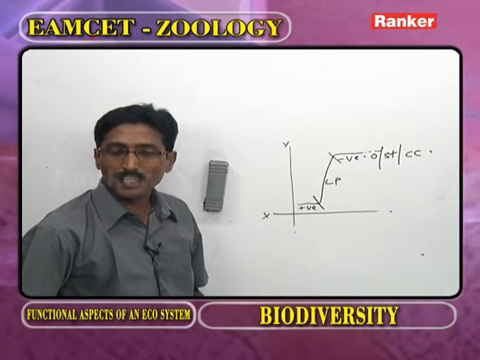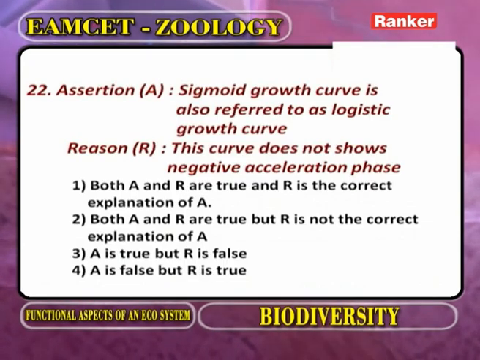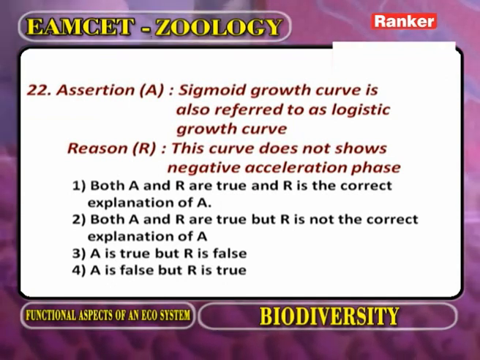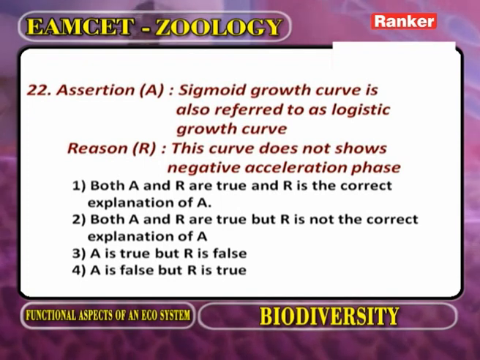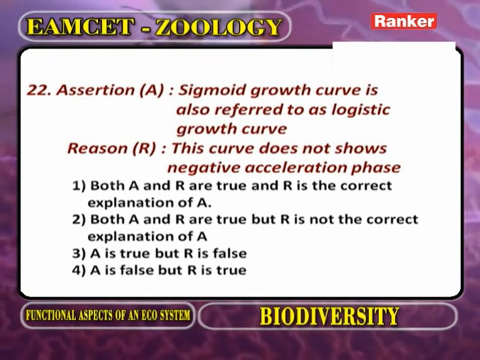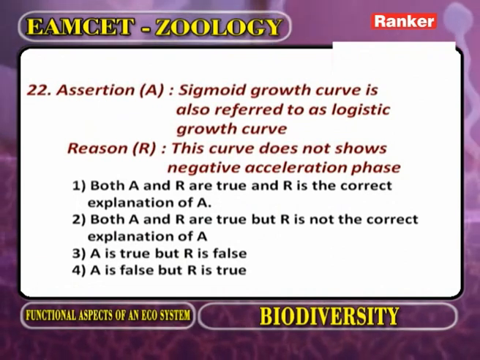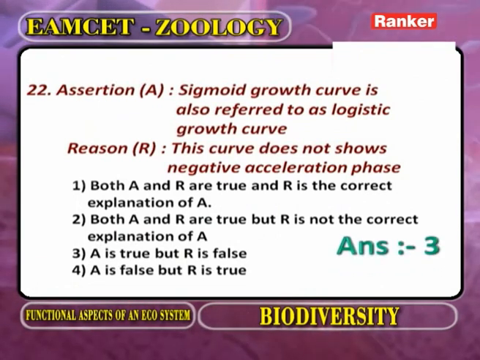Now here, the sigmoid growth curve is also referred to as the logistic growth curve. The assertion is correct. Reason: in this curve, we should not observe negative acceleration. But here what is present? Negative acceleration. So A is correct, R is false. Now we go for the next question.